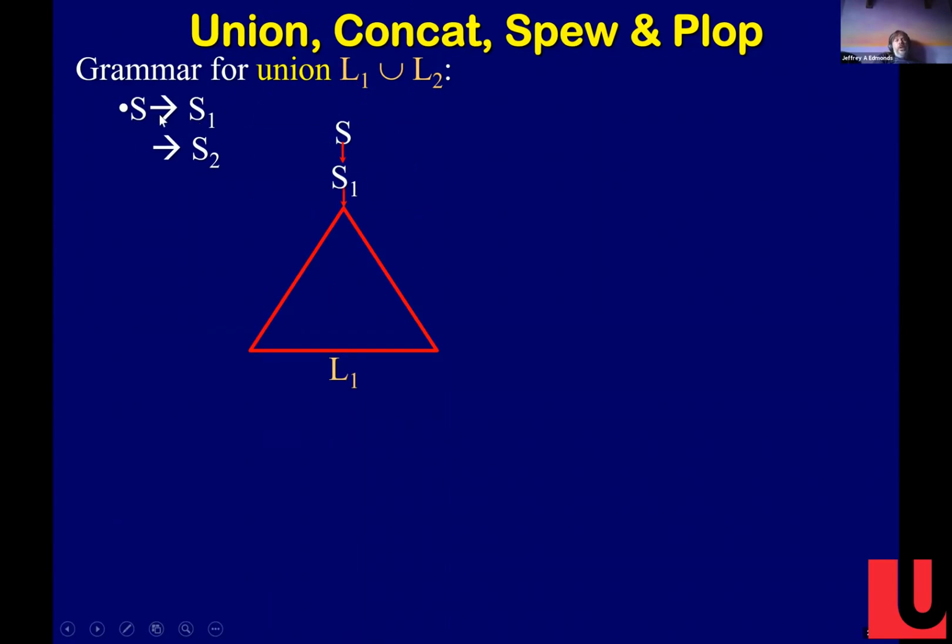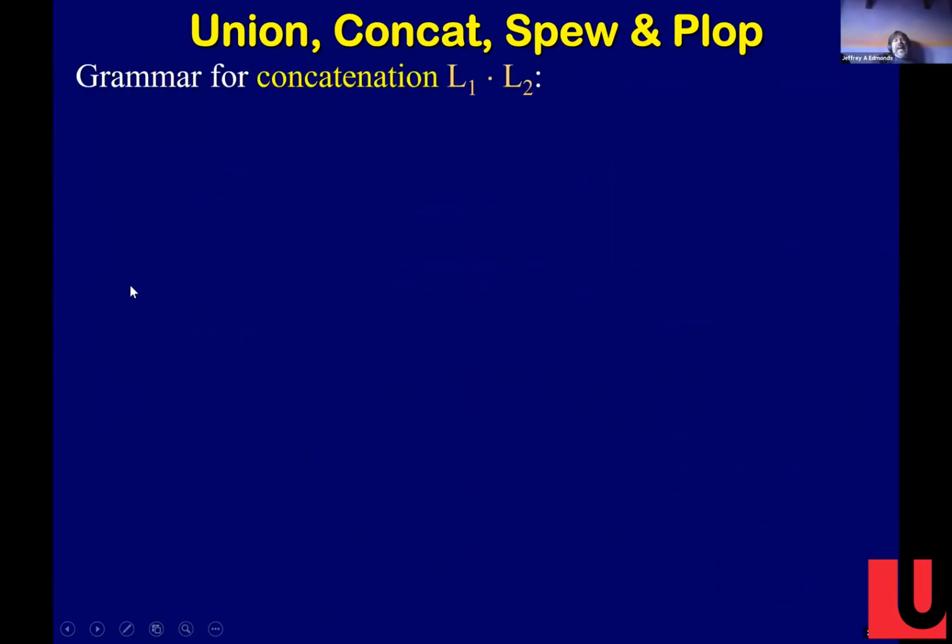Well, I could go from S to S1, and then from S1, I can generate anything in L1, right? Or I could go from S to S2 and generate anything in L2, right? Does everybody see how you just add this rule on top of your grammar that you had before, and you can do union?